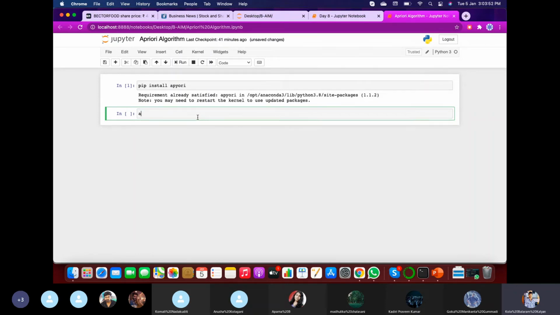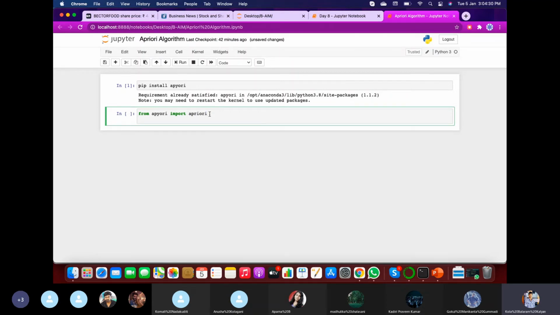We need to import some functions. Initially, let us import the Apriori algorithm. From the package apyori, we will import the function named apriori. Check the spellings and don't make case-sensitive mistakes. apyori is the package name, whereas apriori is the algorithm name, the function name being used.